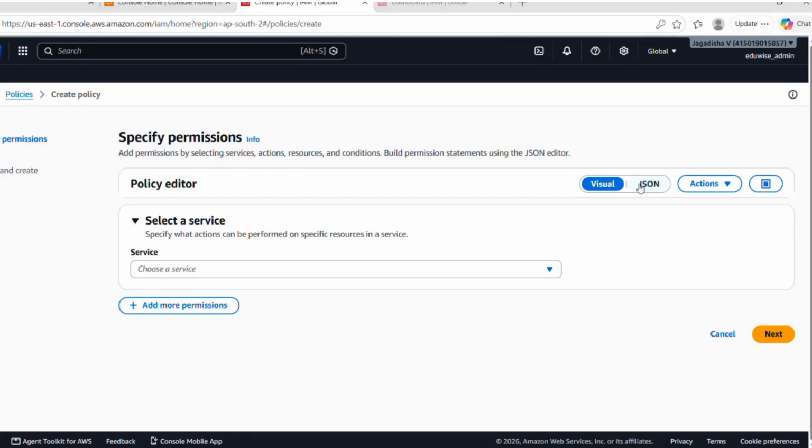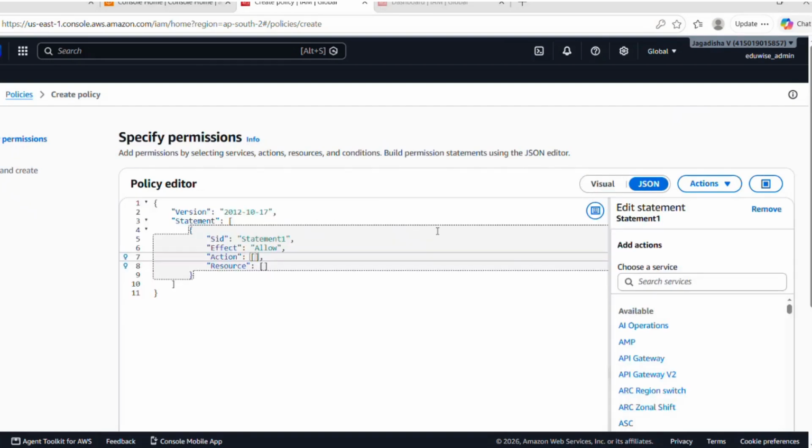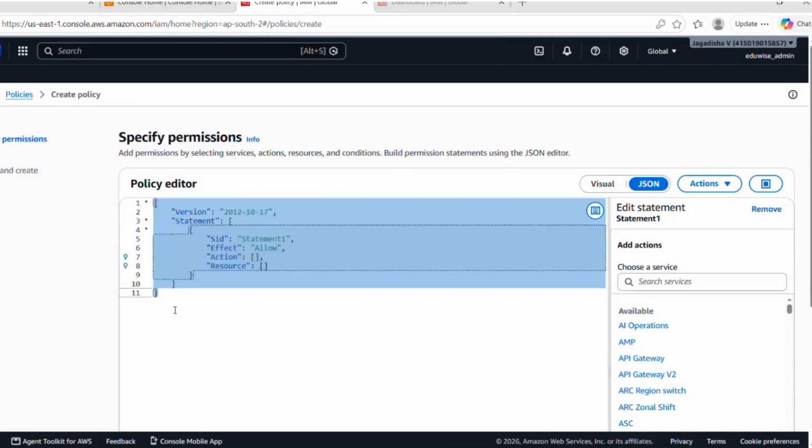And yeah, see, visual as well as JSON. We can create the policies in two different formats. For the time being, I will use JSON format. It's always good to go with JSON format so that it's easy to understand all the things.